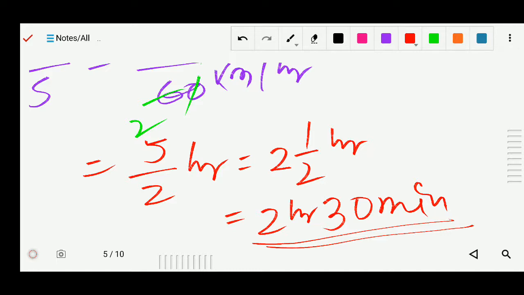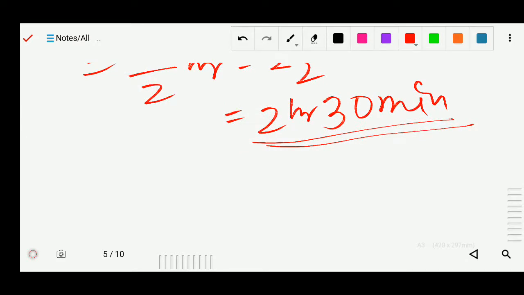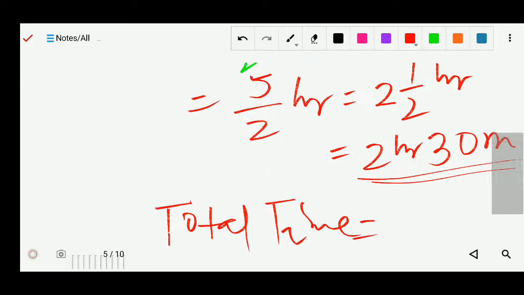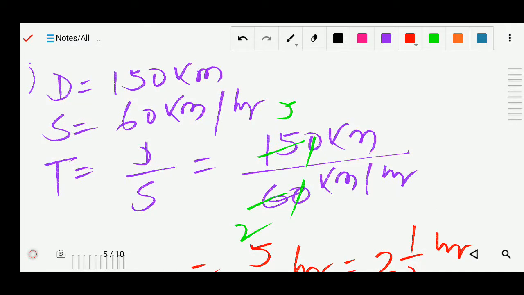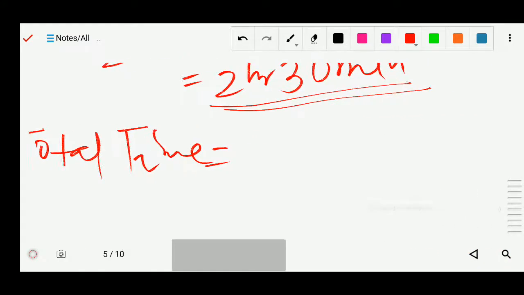Okay, now it is given that total time. So this time is actually, if he had not stopped somewhere, meaning if he traveled continuously, then it will take 2 hours 30 minutes. But during his journey he stopped for 45 minutes also somewhere. So it means this 45 minutes will also be added here.